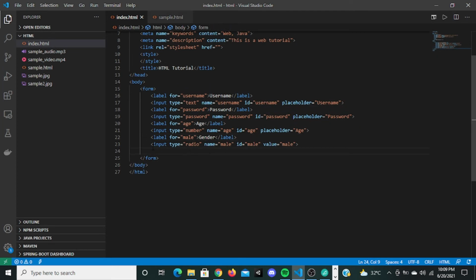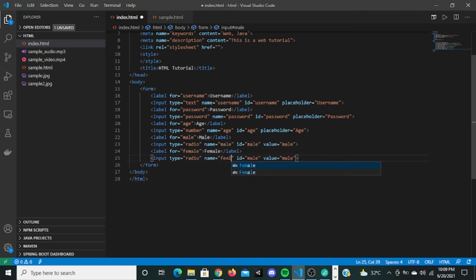So maybe create another input right here. Sorry, let me do this as male, not gender. Just copy this right here. I'm going to do it as female. So let me change this again. It's female, type radio, it's female.